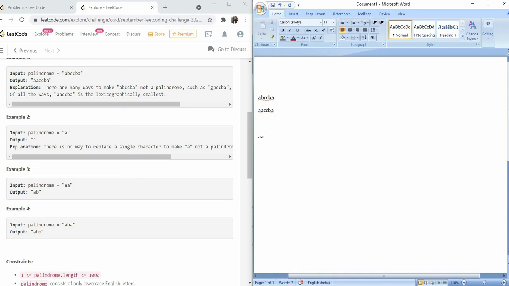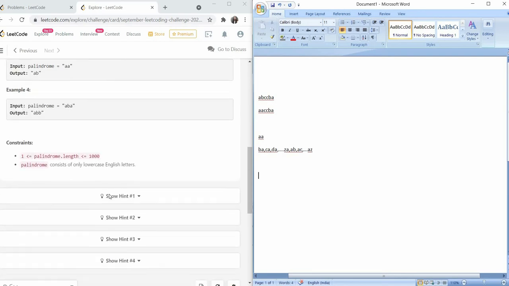But what are our possible answers? Possible answers are BA, CA, DA, so on till ZA, or otherwise AB, AC, so on till AZ. These are our possible outputs because we cannot return an empty string. Out of these, AB is the smallest. So are you getting it? The thing here is that whenever we have all A's in the string we have to change, we will always change the last letter of that string. I'll get to the code part so that it becomes clearer how the code works.